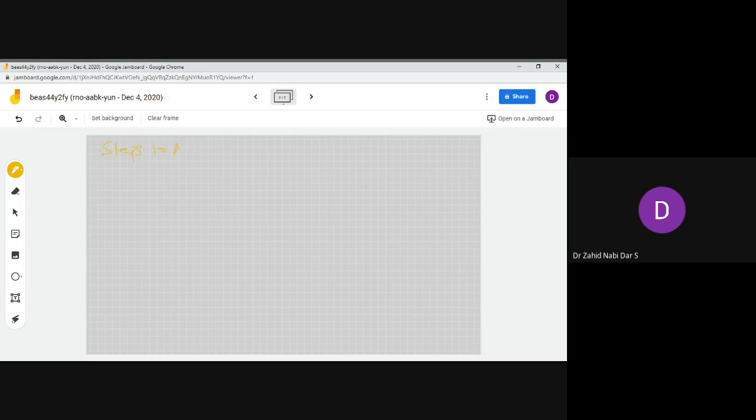The steps to analyze mesh analysis, there are some essential steps that you have to keep in mind.